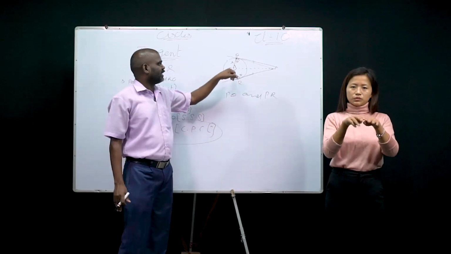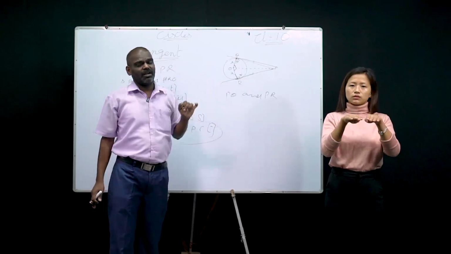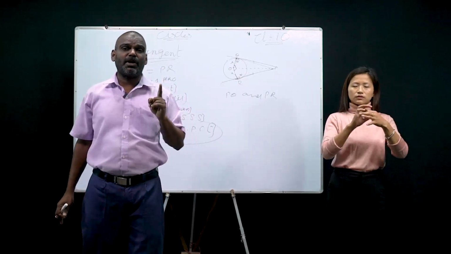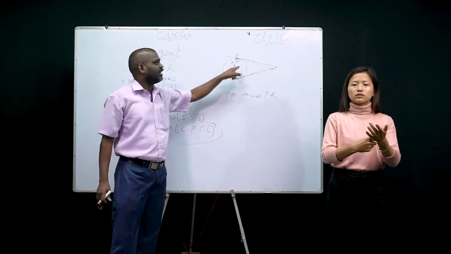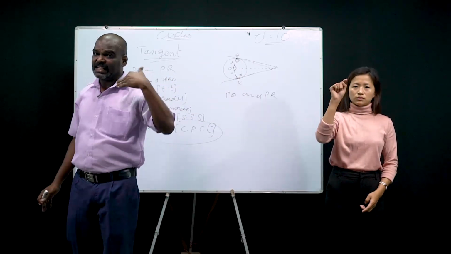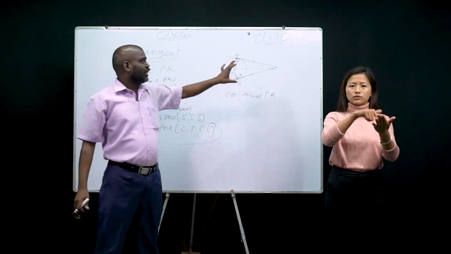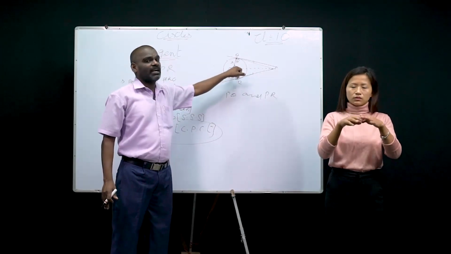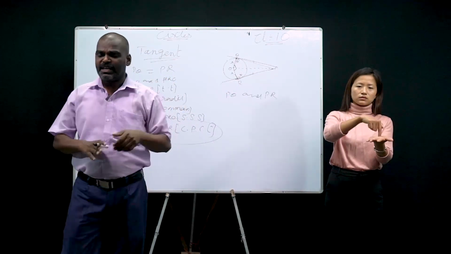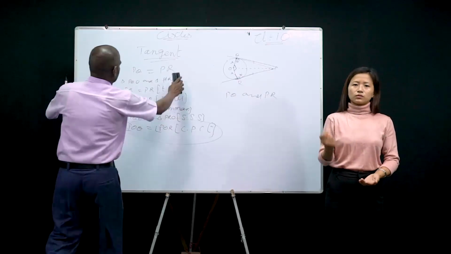Clear? Next. The point of contact of tangent and radius. The tangent and radius at the point of contact make how many degrees? 90 degrees. That's clear. Next, another point you will learn: equal tangents subtend equal angles at the center. Okay. Now one more point is there that I will explain to you.